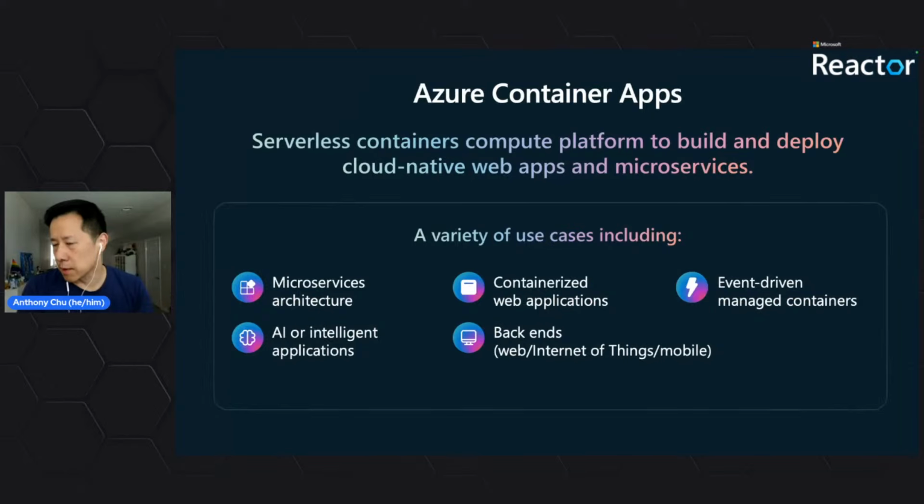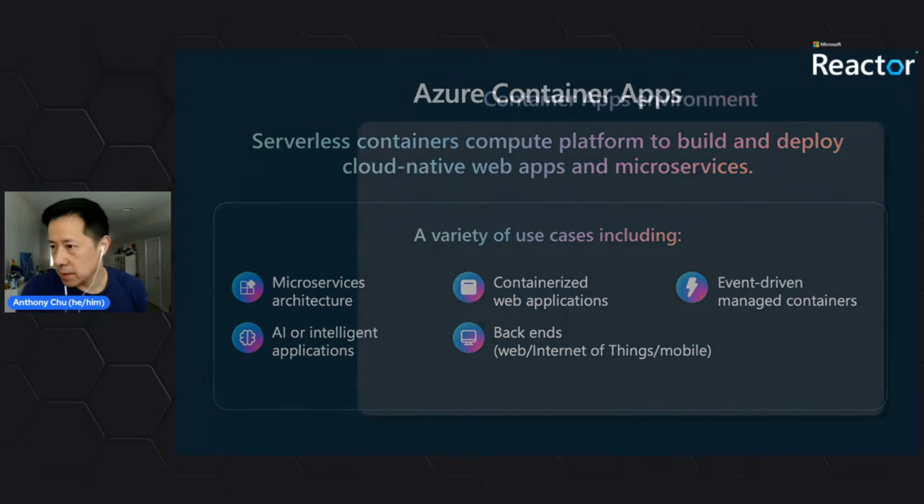Cool, and just a quick roundup of things you can run in container apps. Like I was saying, pretty much anything you can put into a Docker container you can run. So a lot of folks run microservice applications in there. You can run a single large application in there. You can run web apps. You can run things that process events. We're seeing a lot of people deploy AI applications to it because as you'll see later on, it has all the building blocks that you need to run an AI or intelligent application, and really backends and things like that.